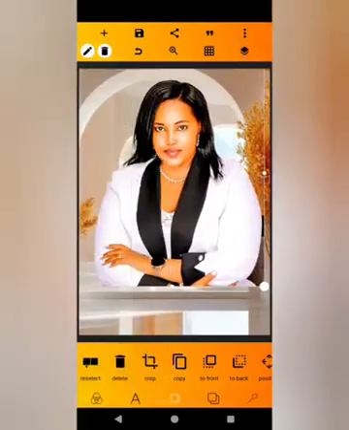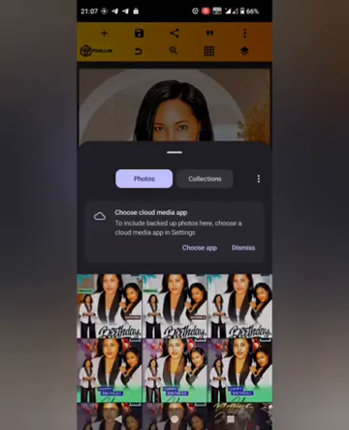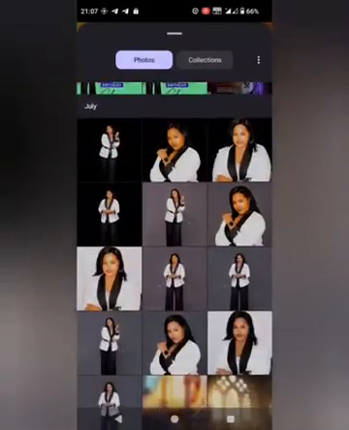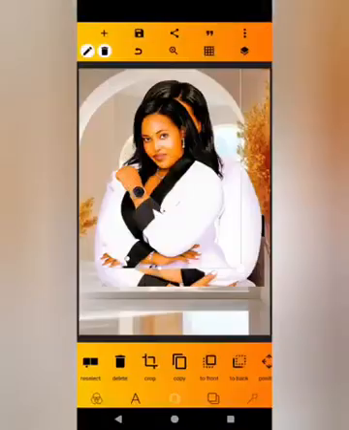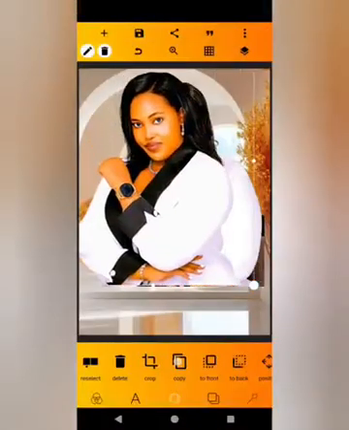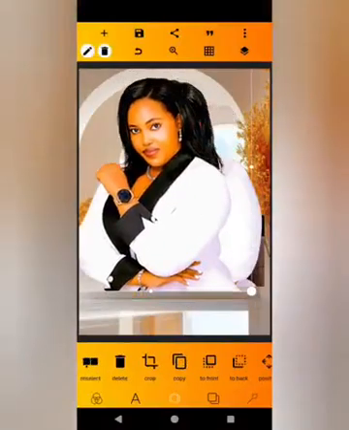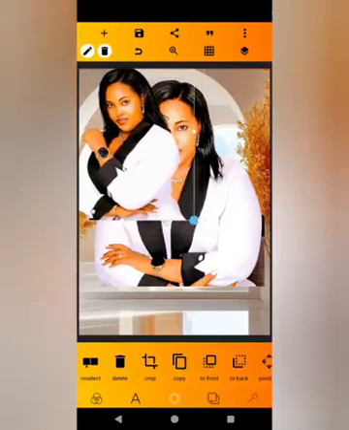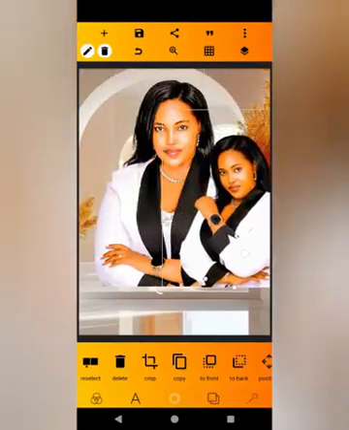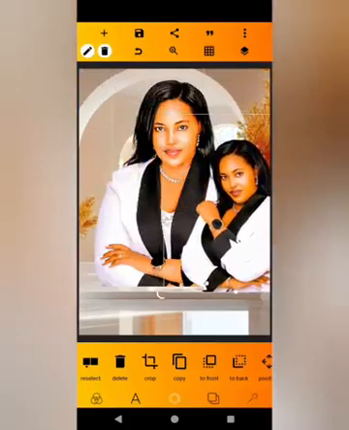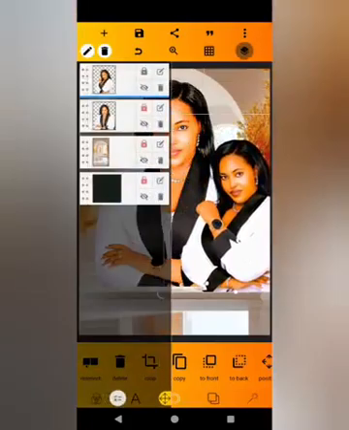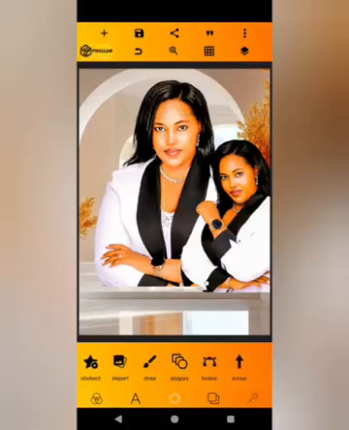Lock it, and then we bring the second picture, that is this one. Also do the same, reduce the size a bit, and place it here. Lock it too to avoid it from moving.